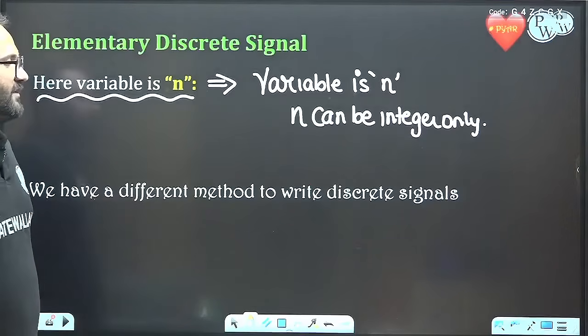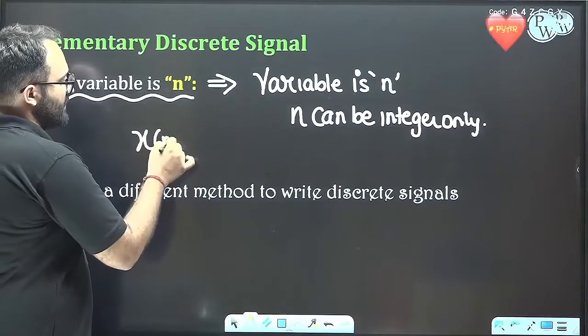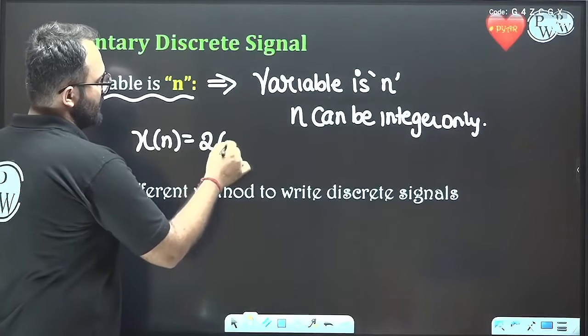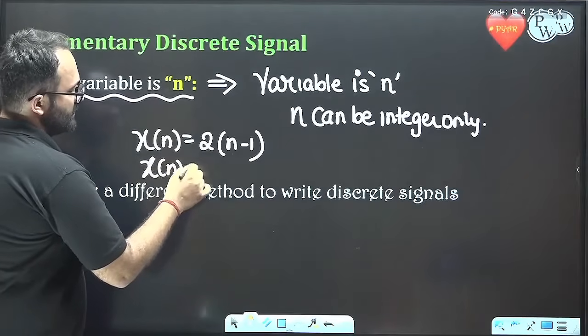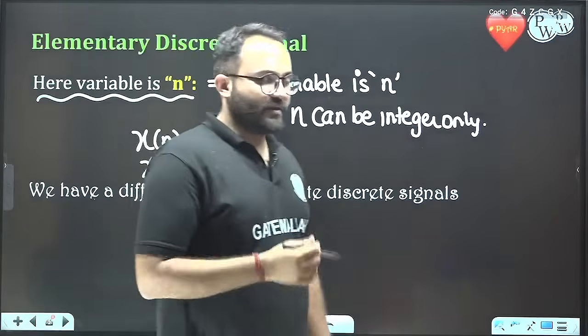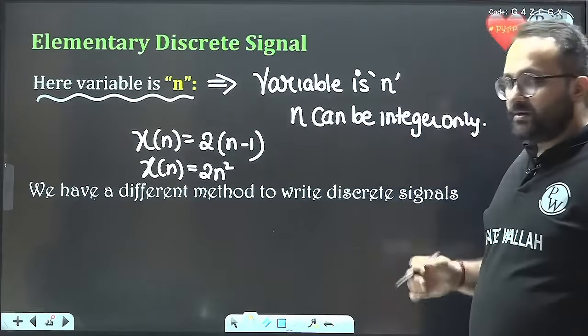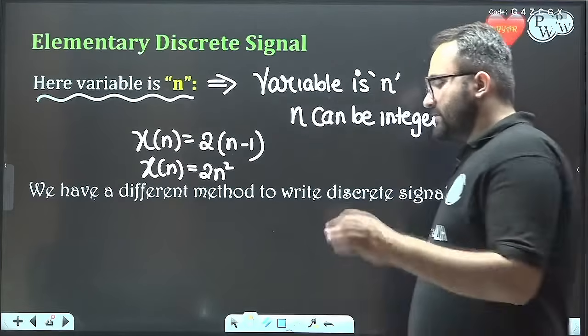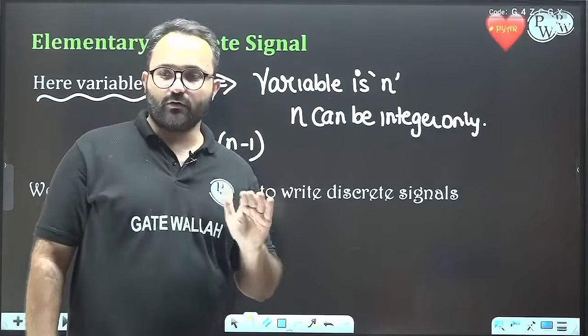Now we have one more method to represent. We can represent any signal x[n] as a function, for example like this, 2n minus 1, or we can represent it like this, 2n square, or any function of n. So a signal can be represented as any function of n, but the only thing here is that n has to be an integer. That's it, nothing else is required.